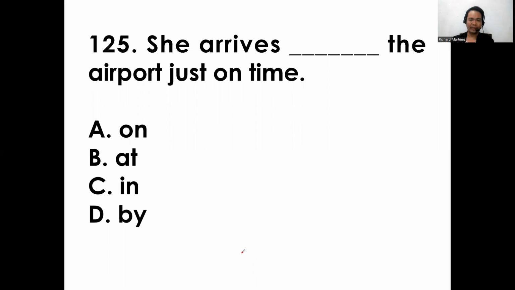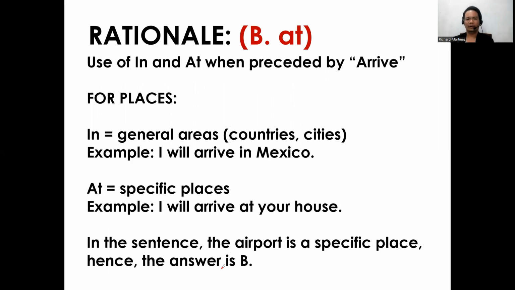Okay, so this is the last item for the session. She arrives blank the airport just on time. A, on. B, at. C, in. D, by. Okay, so the answer here is at. She arrives at the airport just on time. So, the use of in and at when preceded by arrive.